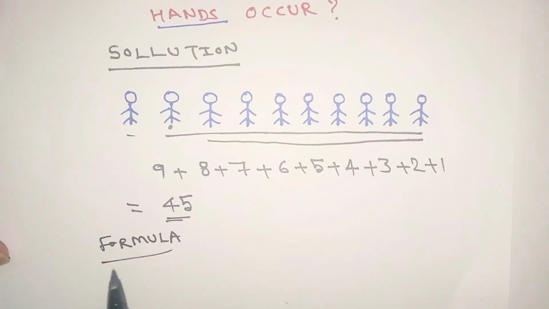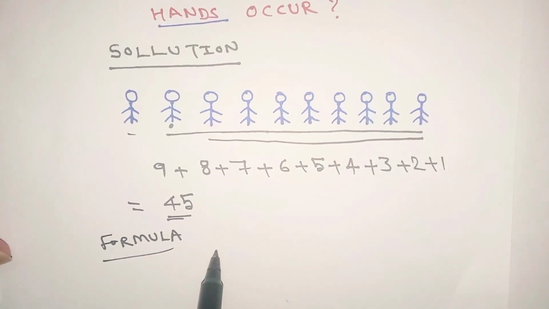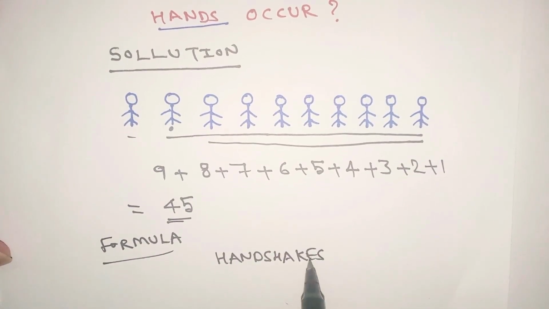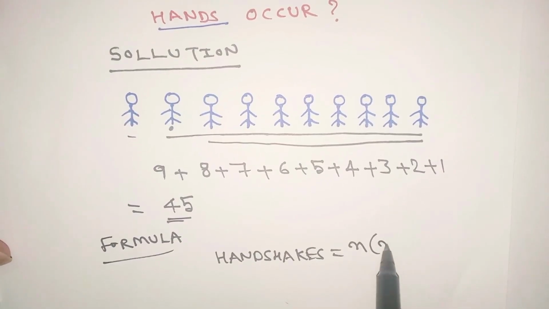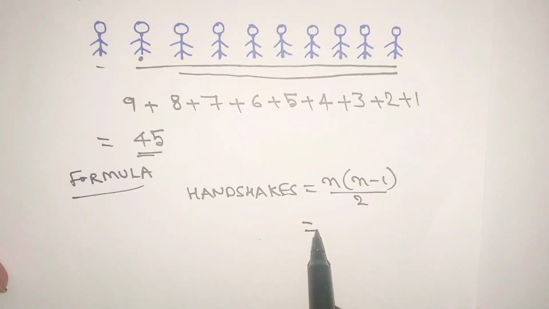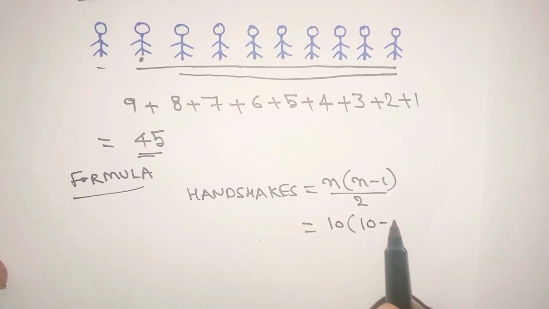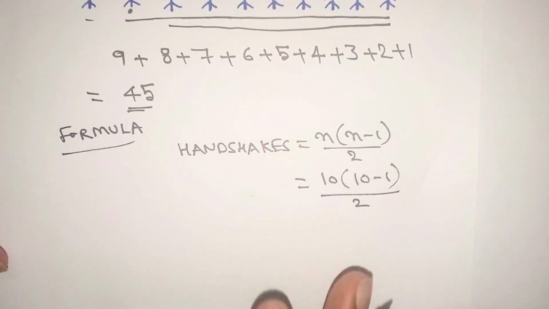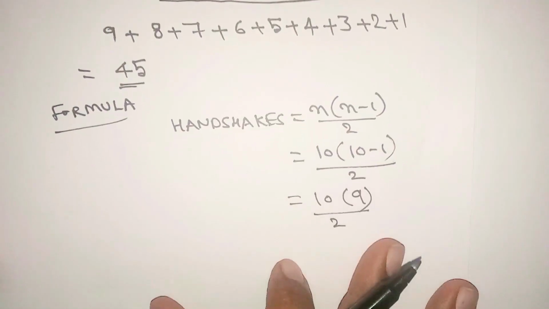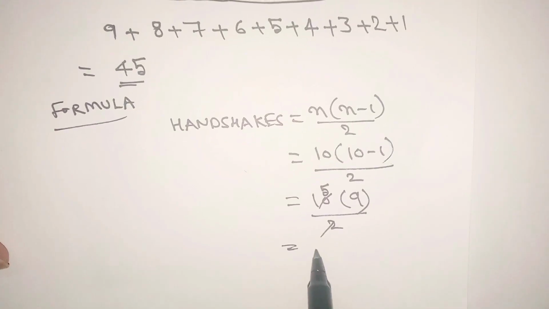for this: for n people, the number of handshakes is given by handshakes equals n times (n minus 1) divided by 2. For 10 persons, that is 10 multiplied by (10 minus 1) divided by 2, which equals 10 multiplied by 9 divided by 2, which equals 5 times 9, and 5 nines are 45.